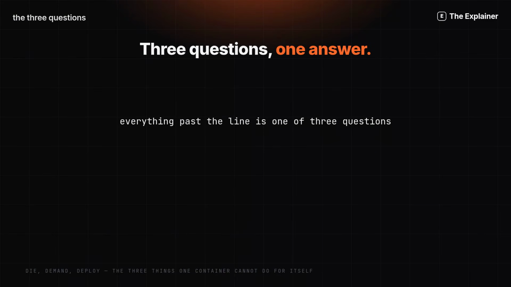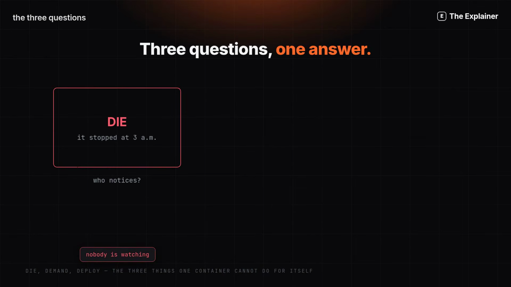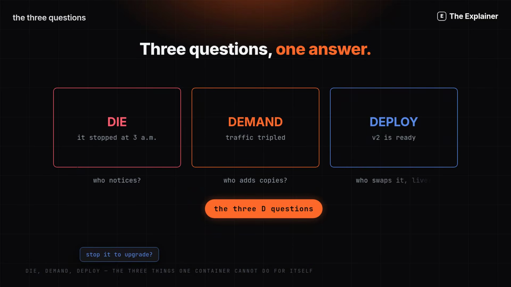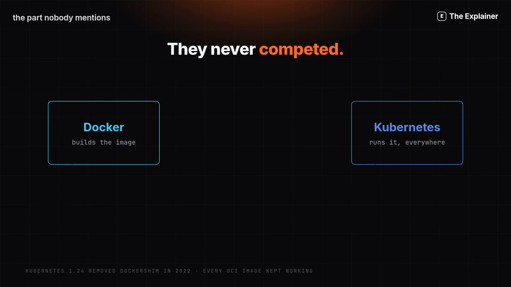Everything past that line is really just 3 questions. First, it stopped at 3 in the morning. Who notices? Second, traffic tripled. Who adds more copies? Third, version 2 is ready. Who swaps it while people are still using version 1? Die, demand, deploy. Before the answers, here is the part that settles the argument.